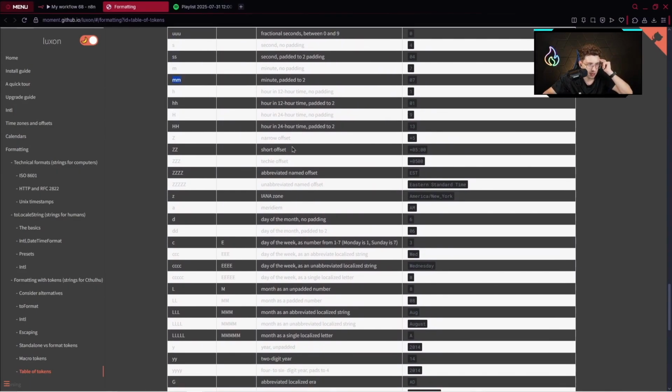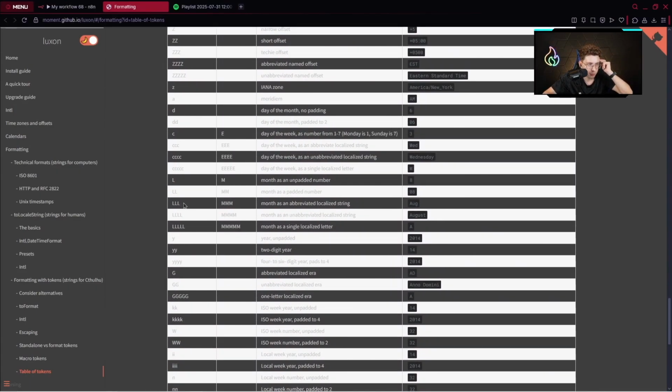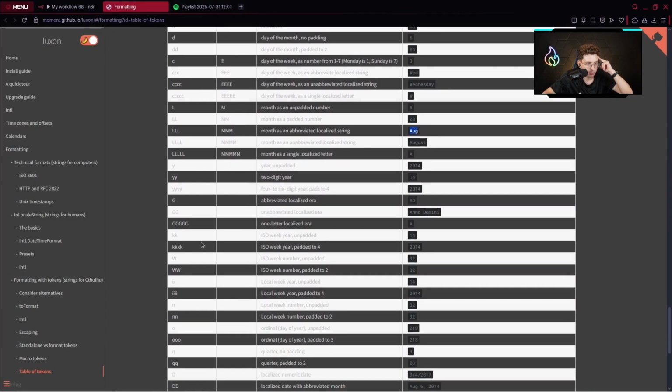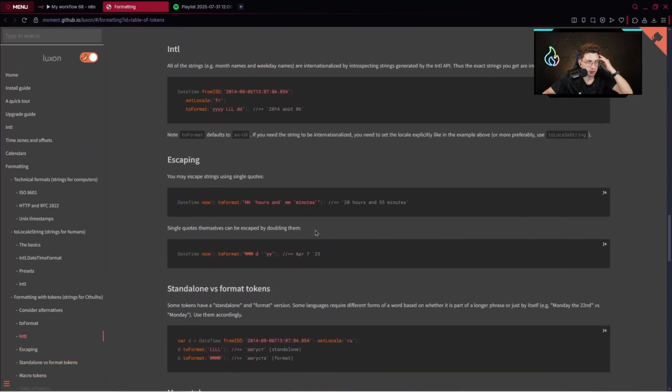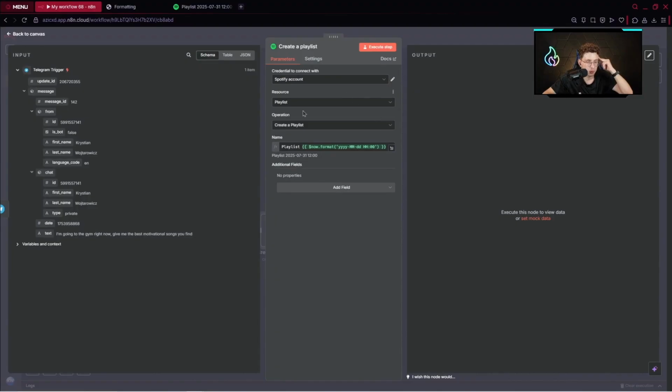Let's say, what do we have? If you provide 3 Ls, you've got a month in this format. If you go ahead with 4 Ks, I didn't know about it, you get the year in the ISO week year, but I don't know actually what that is. But you've got a lot of formatting here. This is the point. Let's go back.